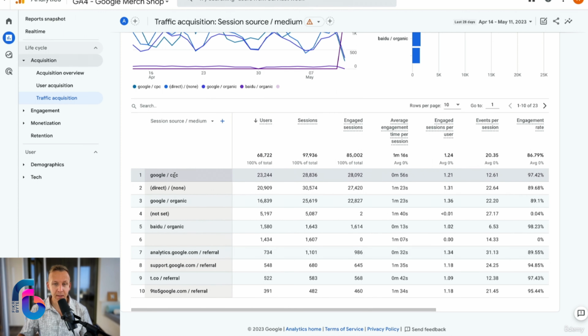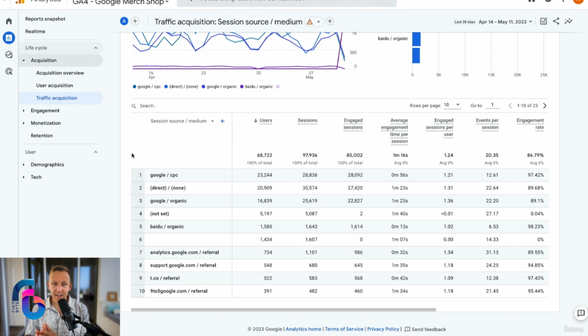Source Google, medium advertising. The next one is direct traffic. Again, there's nothing to look at because it's just directly to the browser or through a bookmark or something similar. And then we have the source is Google, and it came in organically, and organically meaning it was not paid for, so it appeared as a search result in Google. Going down, not set is not understood, the data isn't clear. And then we have Baidu, the Chinese search engine, and they came in organically through that search engine.